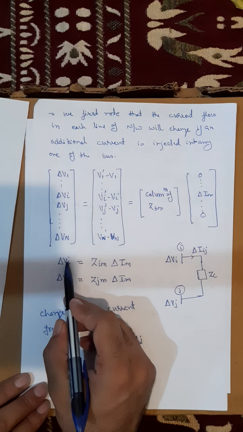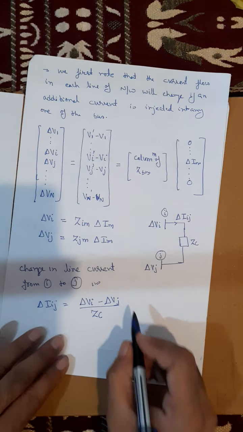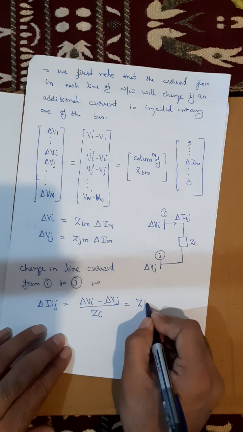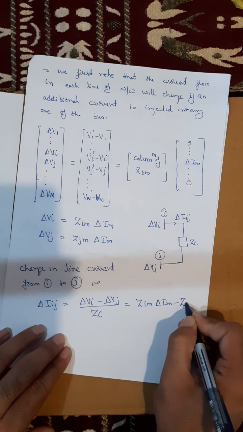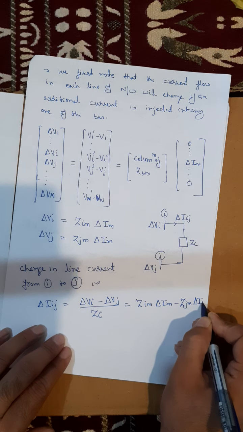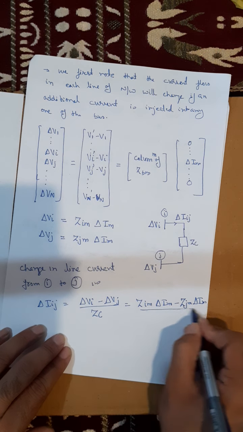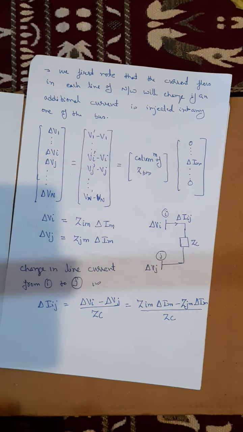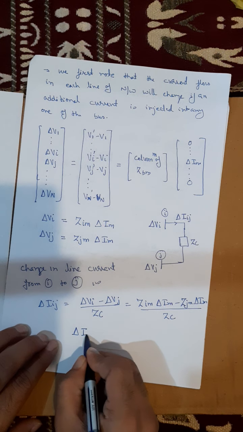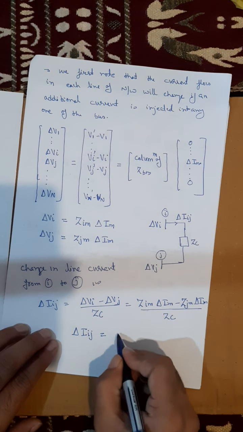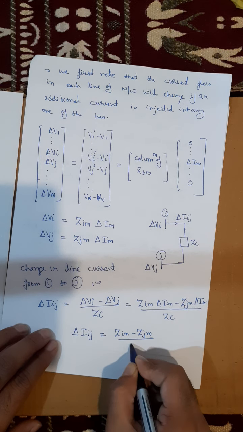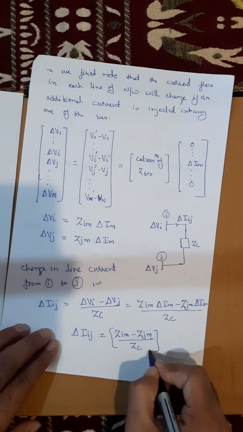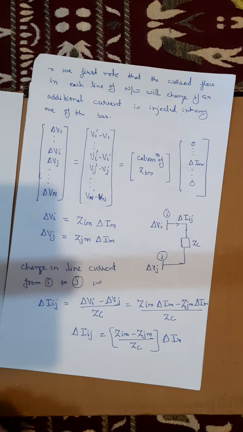So we have calculated the change in voltage at bus I and at bus J. So I can write it here, (Zim delta Im minus Zjm delta Im) divided by Zc. So from here I can get delta Iij is equal to (Zim minus Zjm) divided by Zc into delta Im. So you got this equation.